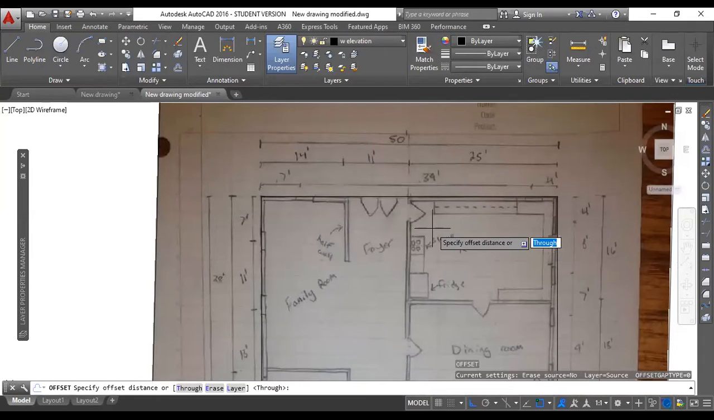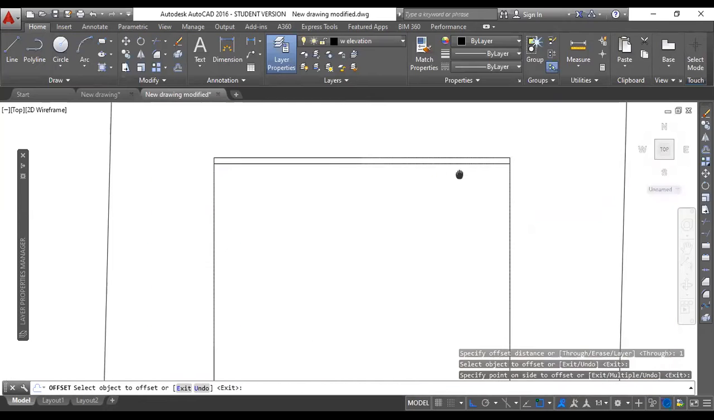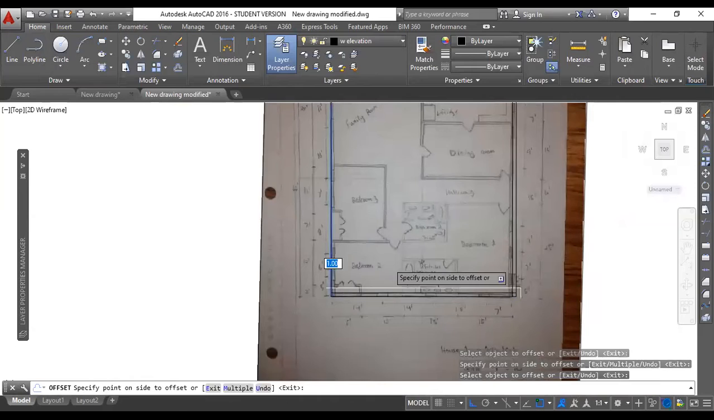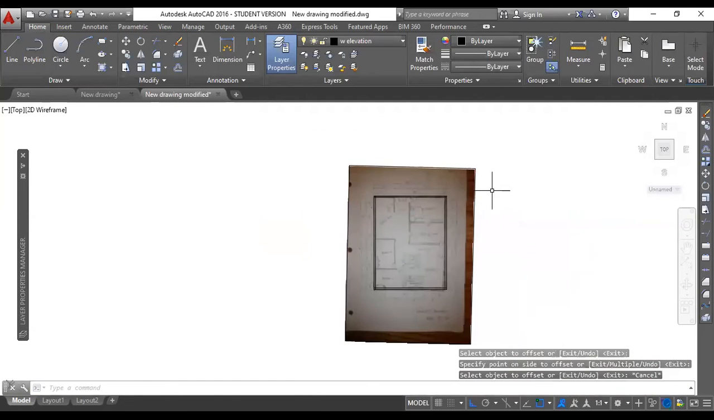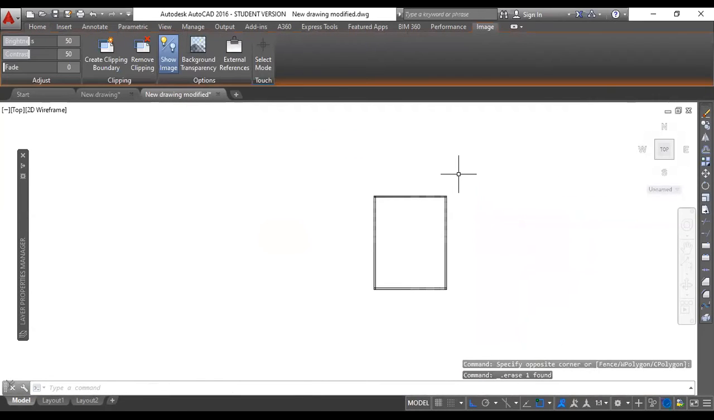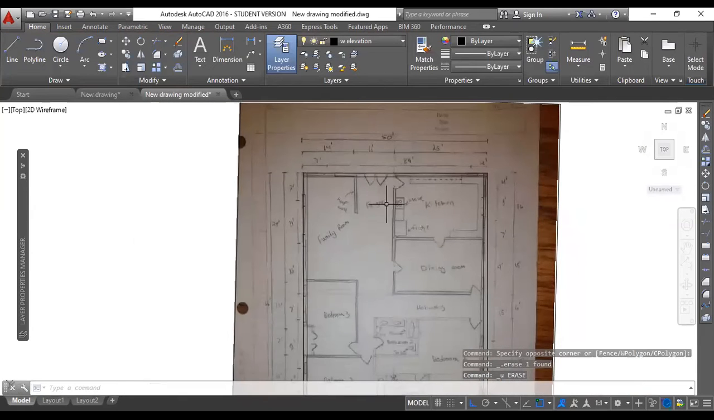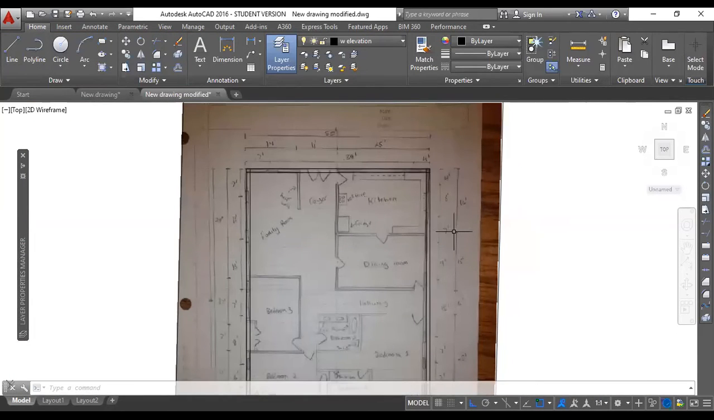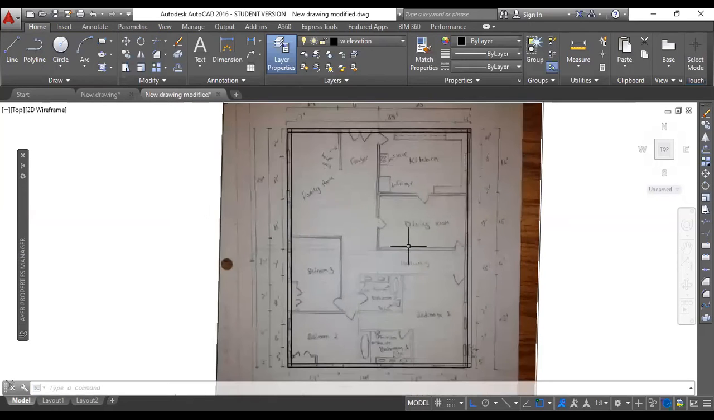So that is what I was telling you, you can do it in this way as well. So see, if I now delete this, you'll get the exact plan, and you'll get a reference. All the dimensions are already shown here. So you don't have to always minimize your AutoCAD screen to see the image, or look at the image on your phone and draw it again. You'll get it as a reference on the screen itself. So this is the way you can revive old damaged drawings.